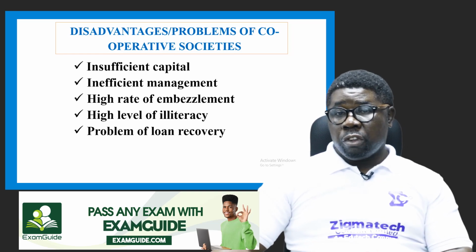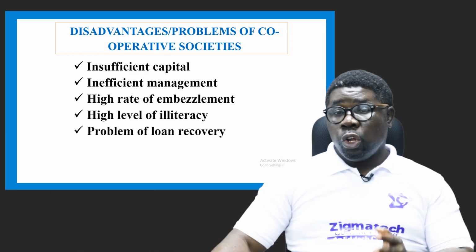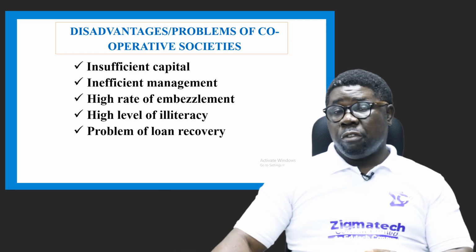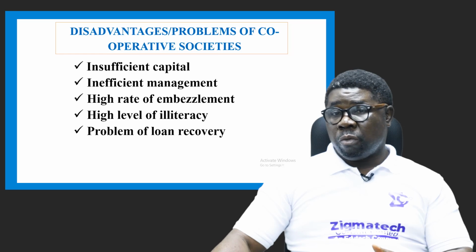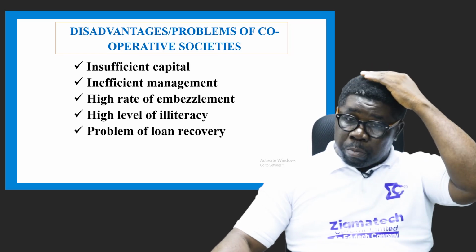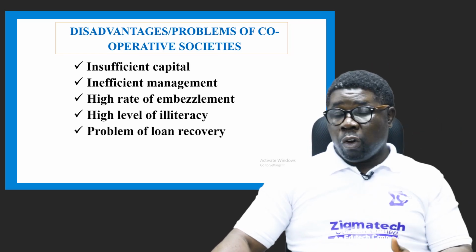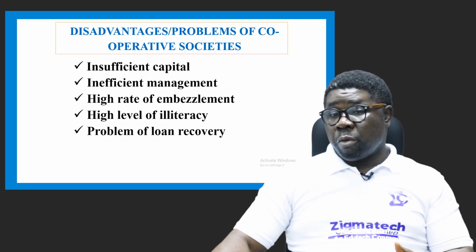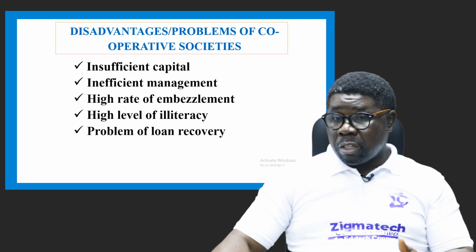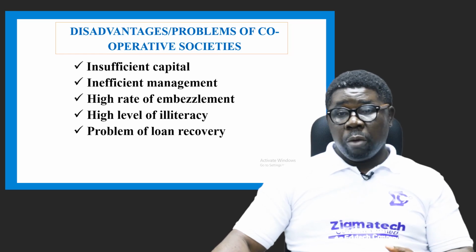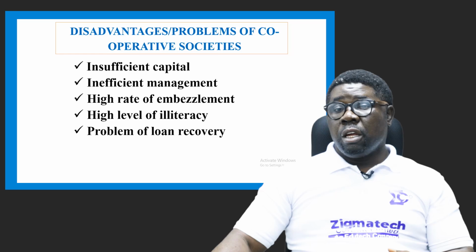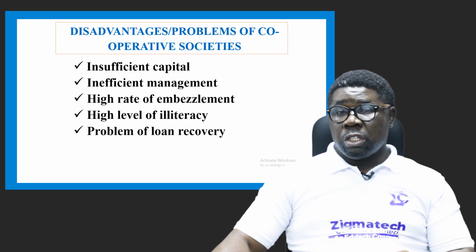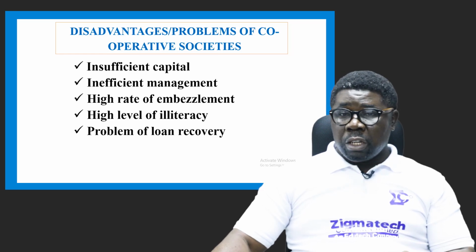One of the problems of this is loan recovery, because it's difficult for some people to pay the loan after getting it. And what can you do? You cannot kill them. You just pray for them and make sure that they pay, or follow the due process to recover your loan. But it may take a longer time, and that becomes a problem for themselves. People will need capital to continue their business, and when it's not there, it becomes a problem for the business to grow. So yes, that's one of the areas of difficulties in cooperative society existence.